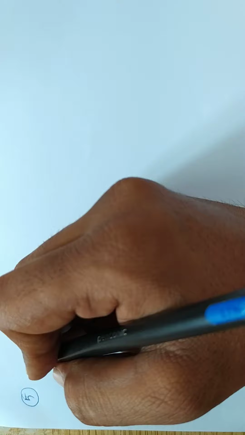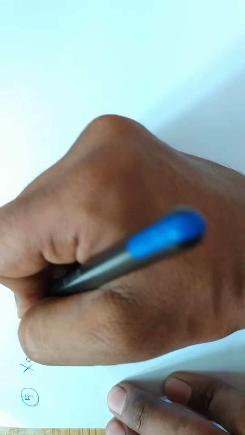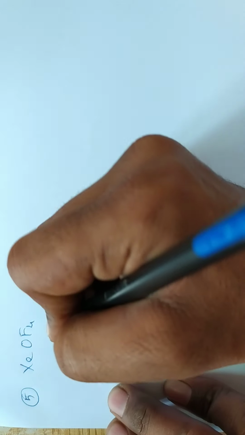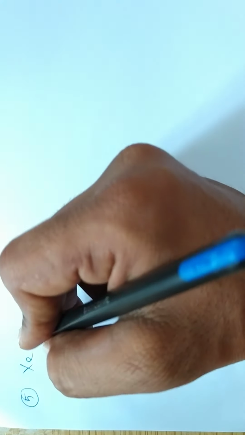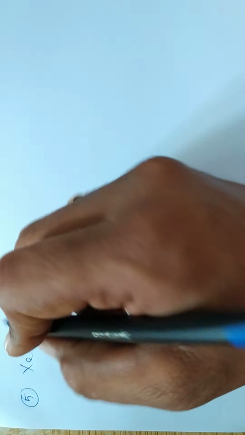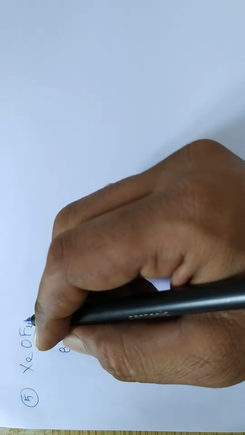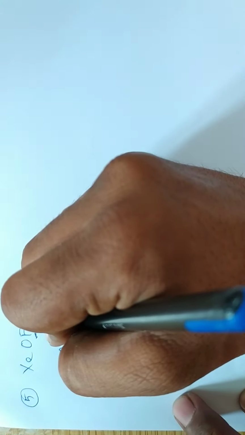Next, if a molecule has both monovalent and divalent atoms, how do we do it? The example is xenon oxytetrafluoride. The xenon group number is 8. In the formula we have mentioned the valency plus monovalent only, but not divalent. Here oxygen is divalent, so I am not considering the divalent atom. I am simply taking monovalent. Fluorine is a monovalent atom. Just go back and check what I have given previously. Then the monovalent atoms are 4.